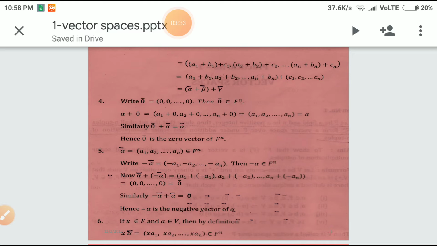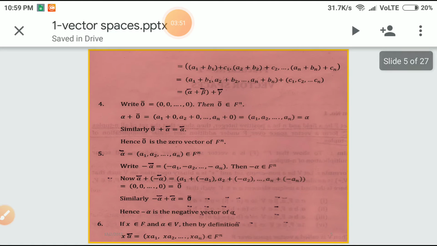Now, write 0 bar equal to the zero n-tuple, then 0 bar belongs to F power n. Now, further alpha bar plus 0 bar equal to (a1 plus 0, a2 plus 0 and so on, an plus 0). That is nothing but (a1, a2, etc., an) that is equal to alpha bar. Similarly 0 bar plus alpha bar equal to alpha bar. Hence, 0 bar is the zero vector of F power n.